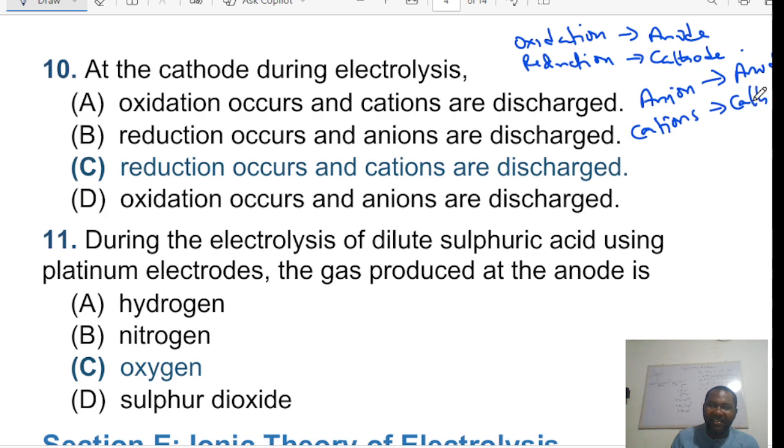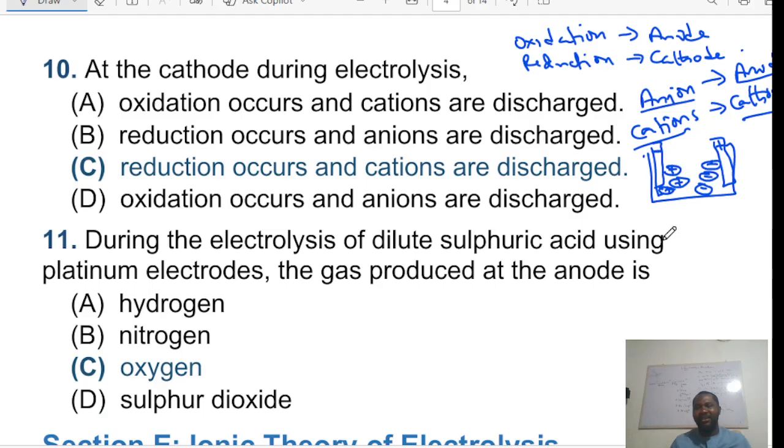You see that? So anions, negative ions, move to the anode, which is the positive electrode. Cations are positive ions, they always move to the cathode, which is the negative electrode, because unlike charges attract. Within the cell, even if the salt was colored, you are going to notice that the color will disappear because of the separation of ions. One end is positive, the other end is negative. The negative ions are attracted towards the positive electrode, and the positive ions towards the negative electrode. That is a very important statement.